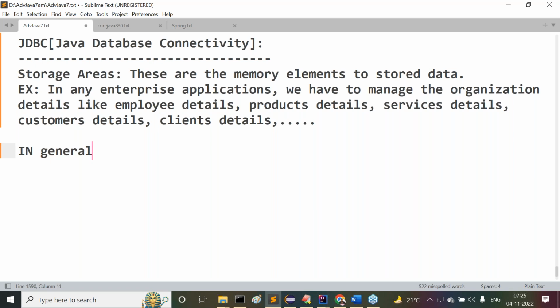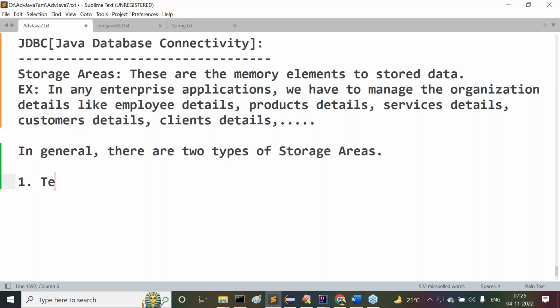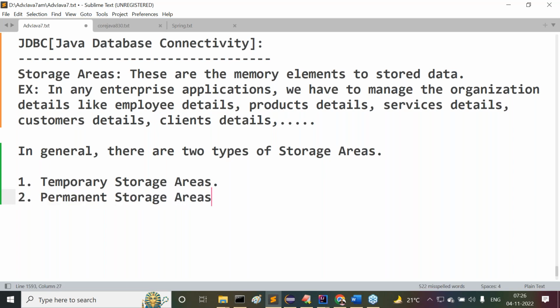In general, all of you understand it, no? How many types of storage areas exist here? In general, there are two types of storage areas. What are the two types? The first one is temporary storage areas, and the second one is permanent storage areas.